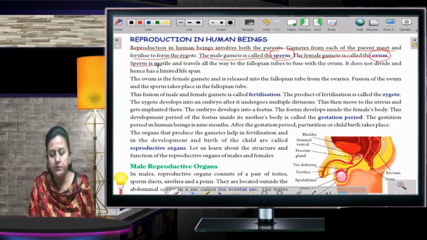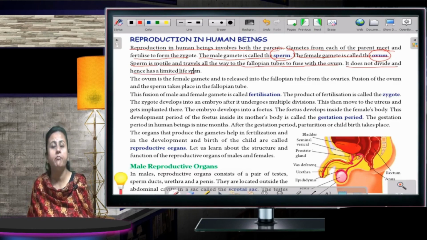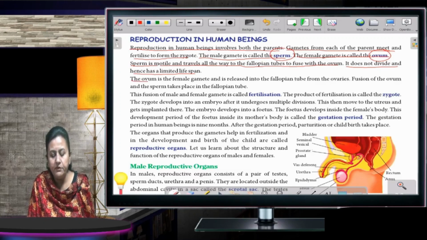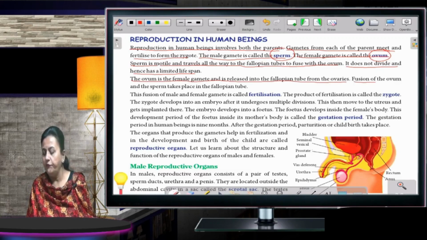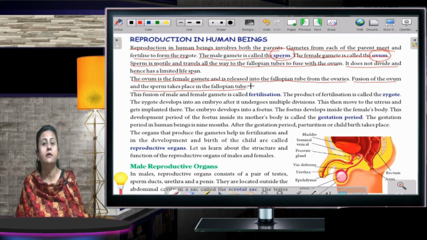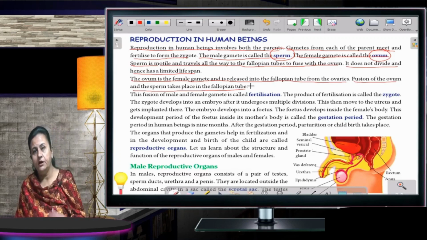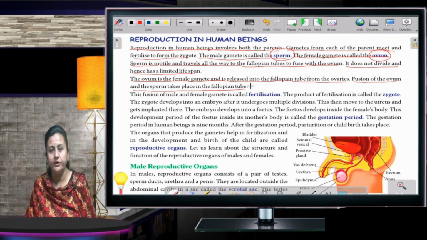Sperm is motile and travels all the way to the fallopian tube to fuse with the ovum. It does not divide and hence has a limited lifespan. The ovum is the female gamete and is released into the fallopian tube from the ovaries. Fusion of the ovum and the sperm takes place in the fallopian tube. Where does a baby develop? It develops in the mother's womb. The baby is inside the mother's womb.